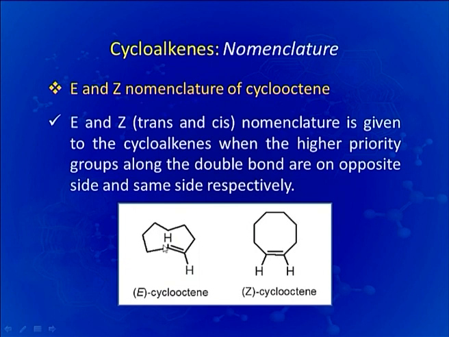and that is why if the two groups of high priority are on the same side of the molecule, then the name given to molecule is Z, and if two groups of high priority, this group and this group, are on opposite side, then the name given to the molecule is E. That is why this molecule is named as E cyclooctene and this molecule is named as Z cyclooctene. E is synonymous to trans and Z is synonymous to cis nomenclature of alkenes.